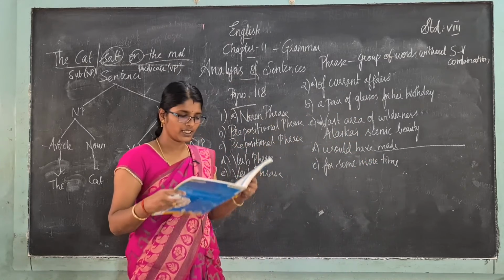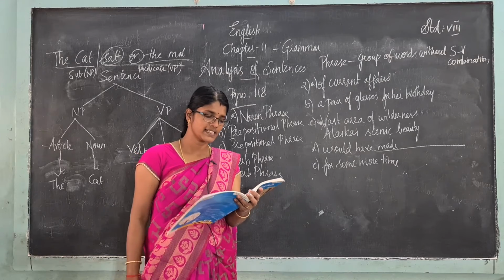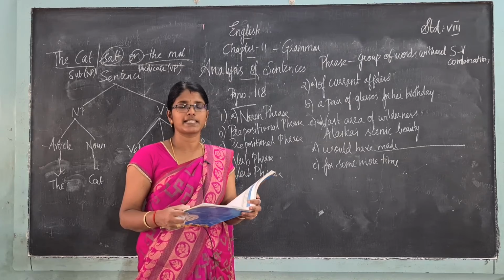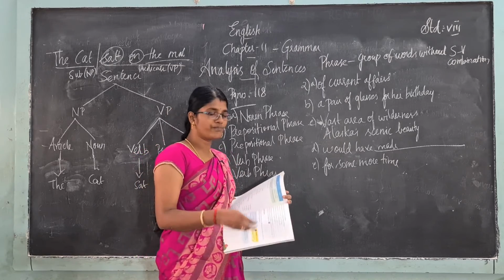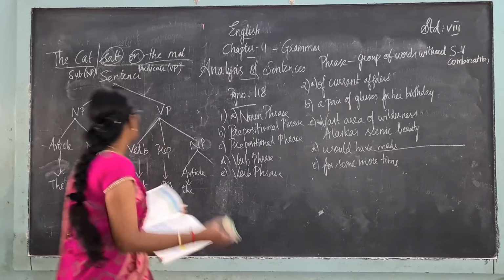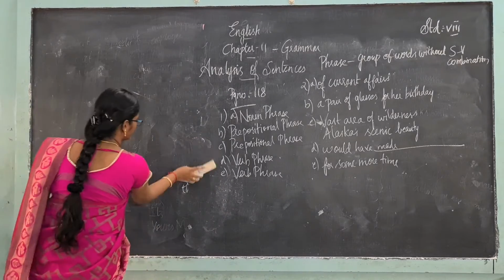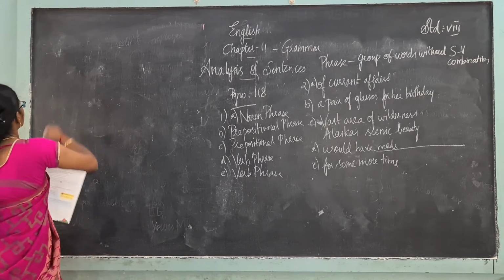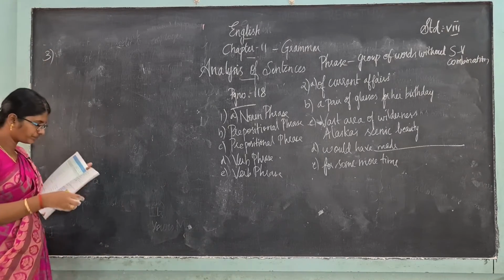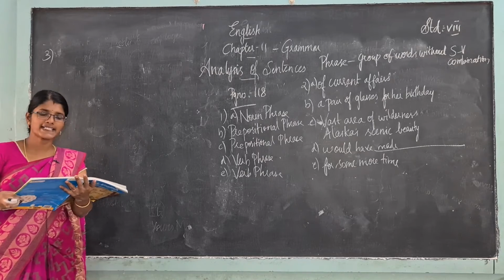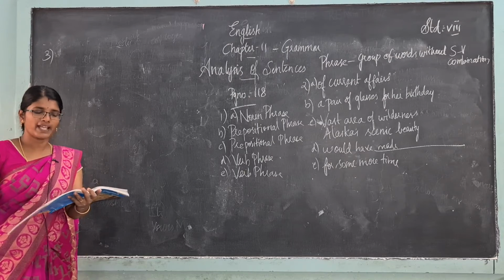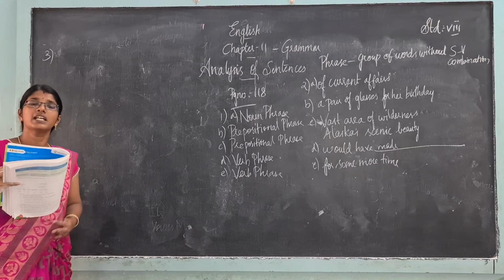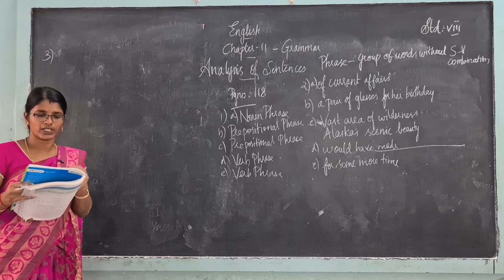Then the next exercise: complete the sentences with appropriate verb phrases. We have to complete with appropriate verb phrases. Okay. See, let's start. Third exercise. First one, the basketball team. So they have given the basketball team, and we have to complete it. You can write whatever you want. You can say the basketball team won the match.